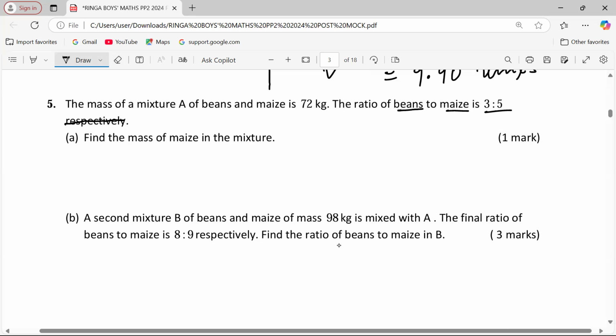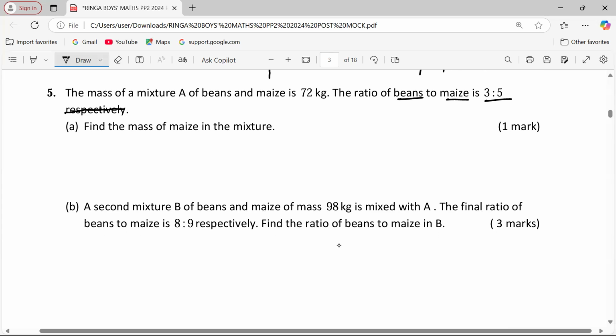So I think respectively has been used wrongly, but anyway, it's an emphasis. Maybe a student doesn't know how to interpret ratios. The word respectively will help them. Okay, find the mass of maize in the mixture.